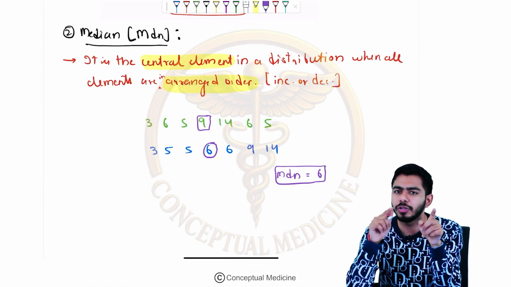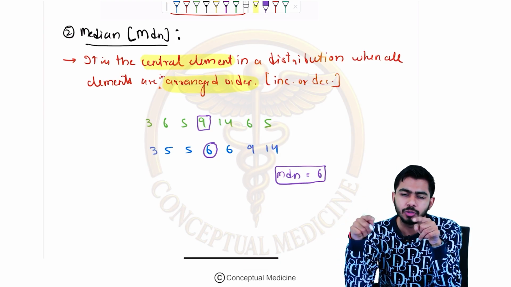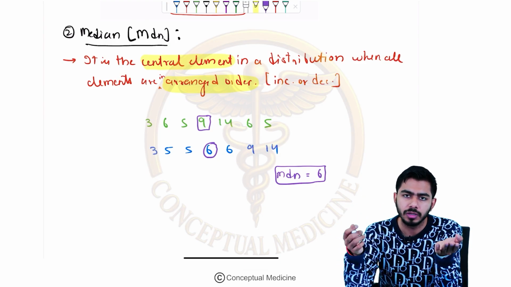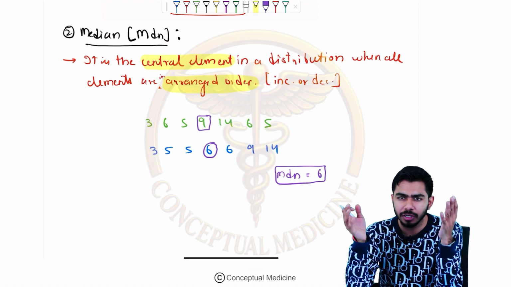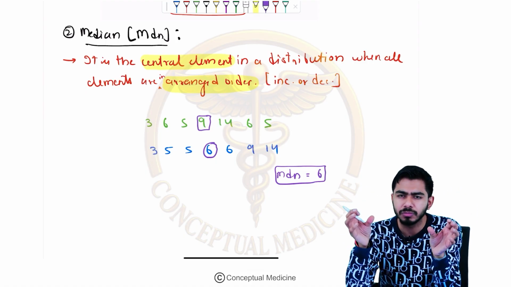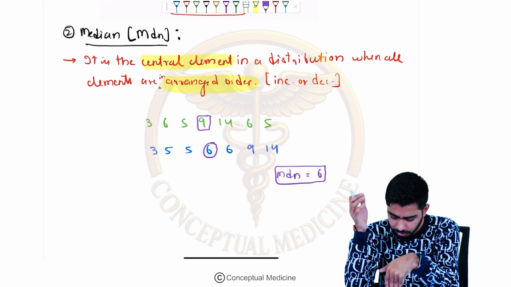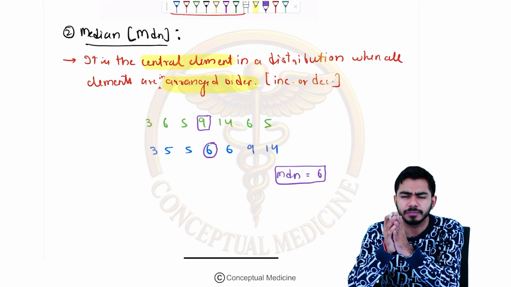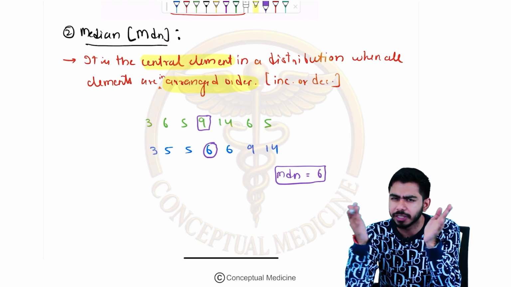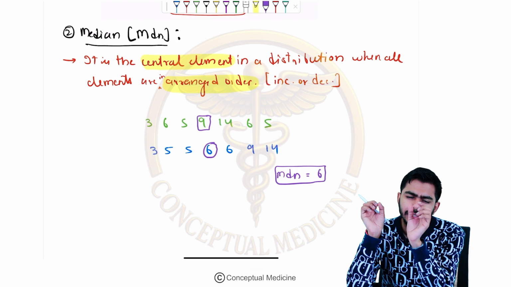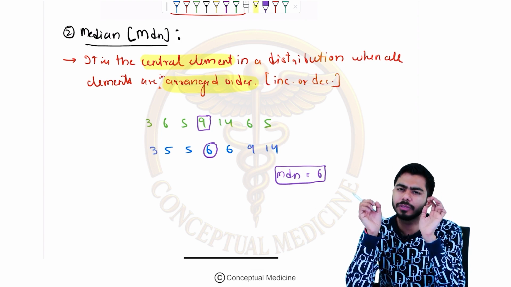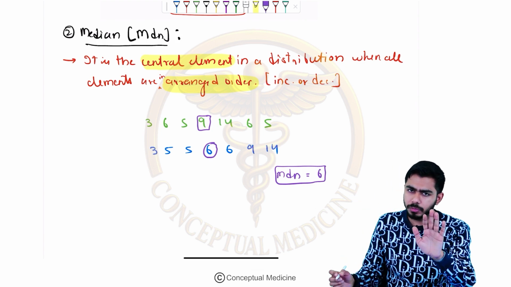And in the MCQ, they will not be providing the order. You have to arrange it on your own. Usually the numbers are not very big, so you will not need so much calculation in increasing and decreasing order. They are simple numbers only. That I have given in the example. You need to arrange it in ascending order. That is usually easy. Find the center value. That will be the median. Right? I hope everything is clear till now.